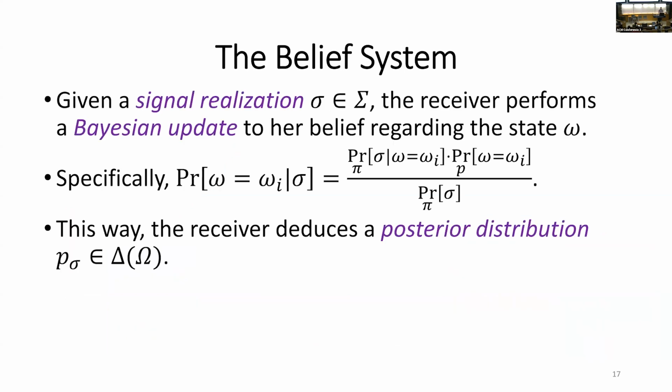And note that when the receiver observes a signal realization, she can update her belief about the distribution of the state to something new, which we call the posterior distribution.